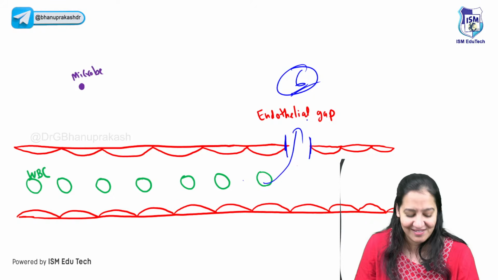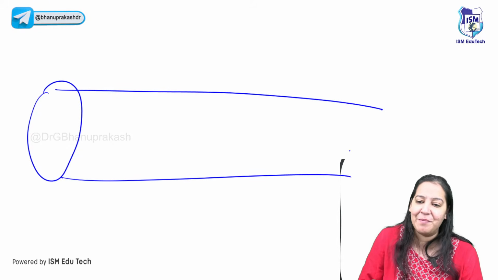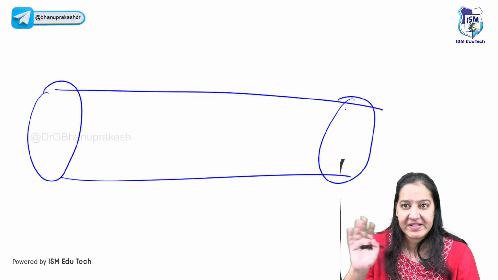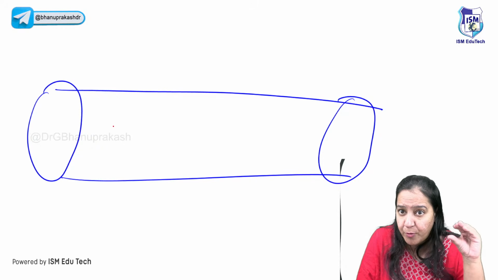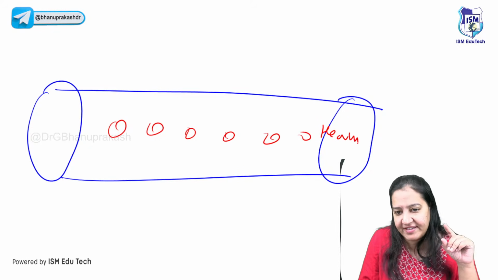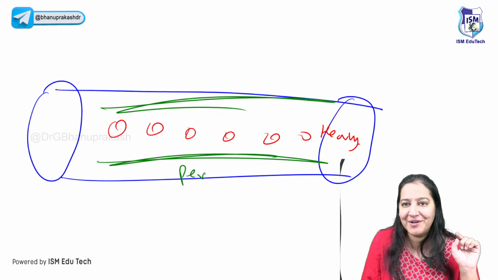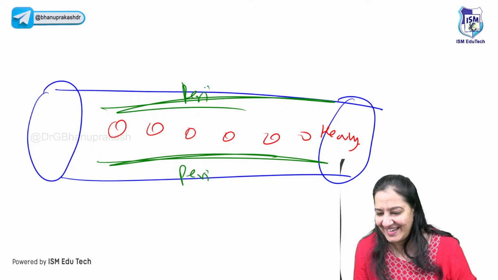Have you read physics? Yes, I read physics, it was one of my favorite subjects. So in physics, we have read a theorem, Bernoulli's theorem. It is regarding a pipe, right? Whenever any fluid travels in a pipe, Bernoulli's theorem says that the heaviest portion of the fluid travels at the center. The heavy will travel at the center, and the lightest portion travels at the periphery. Have you heard this theorem? Say yes, right?